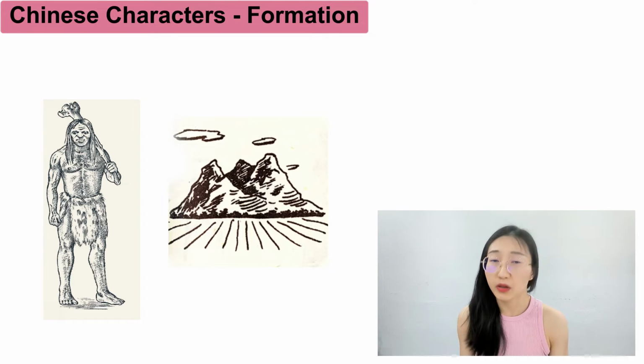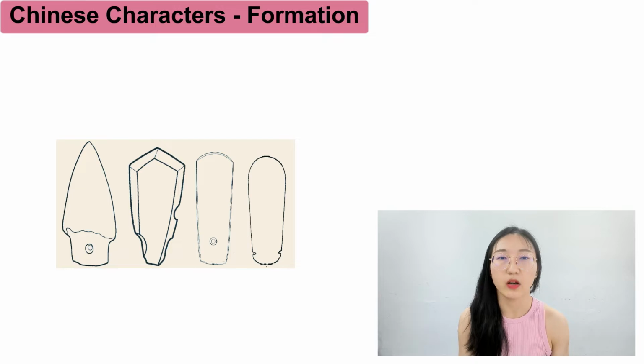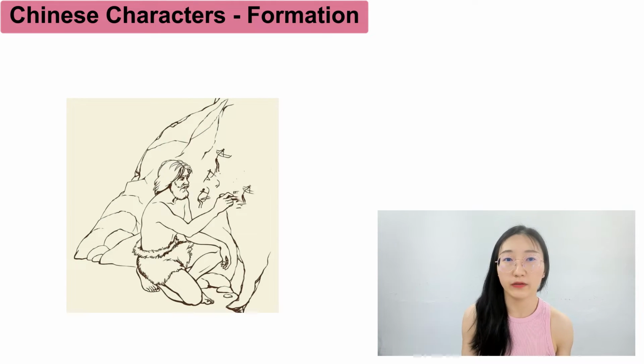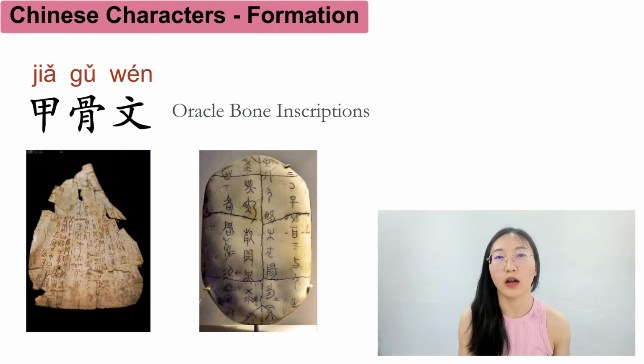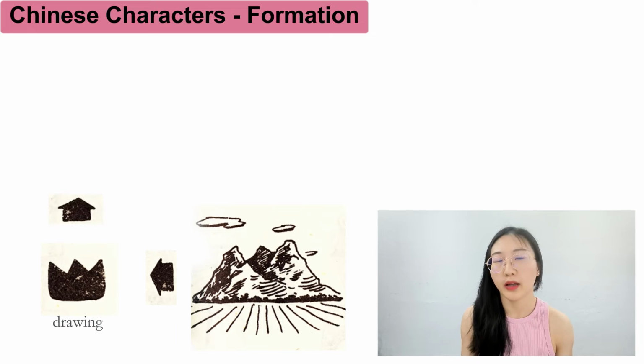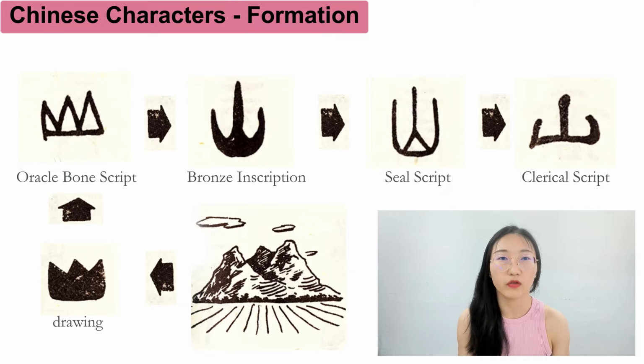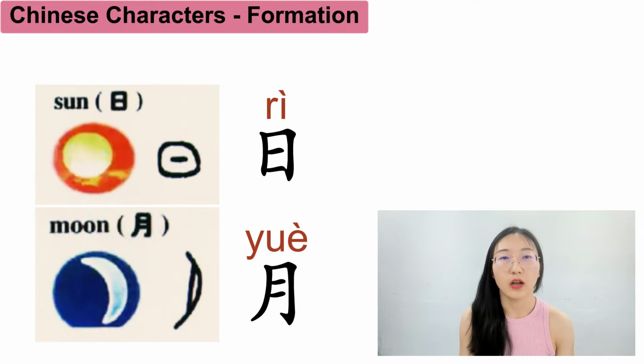But with limited tools and ability of expressing, they could only carve it in just a few strokes with maybe a knife made of stone and on animal bones. And that became oracle bone inscriptions, which I introduced in the last video. Time passed by and script had changed, but you can still see the trace of its origin from the character's present look. Other examples are 日, which means sun, and 月, which means moon.